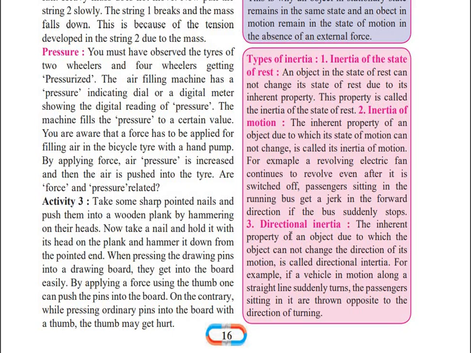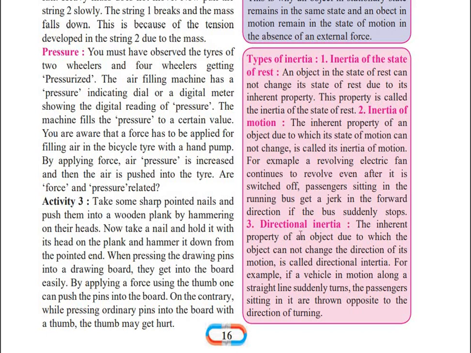You must have seen that whenever the fan is rotating and you switch off the button, the fan will still continue to rotate after switching off the button also. That means the fan is refusing, or has a natural tendency, to remain in motion only. So that is the inertia of motion.